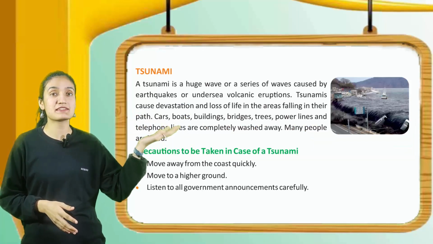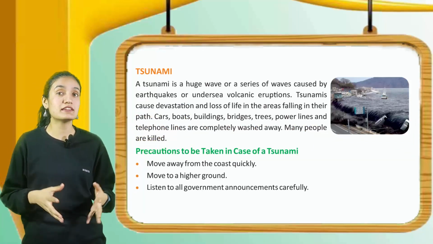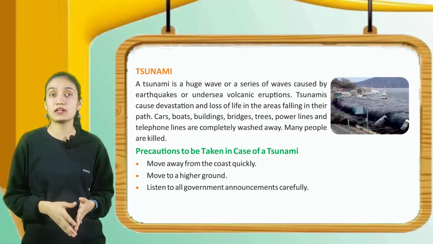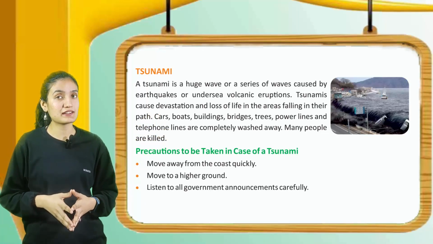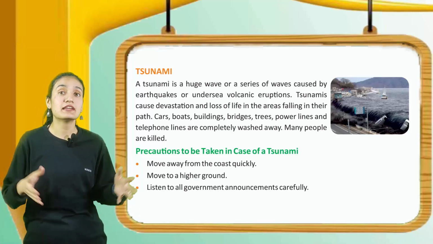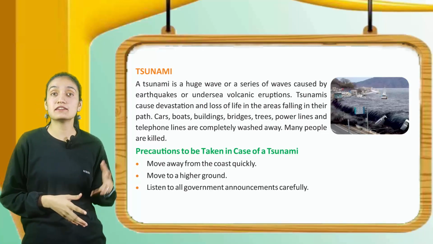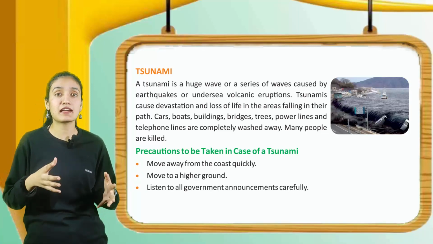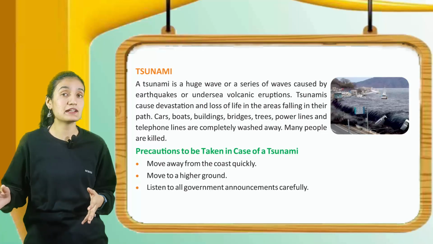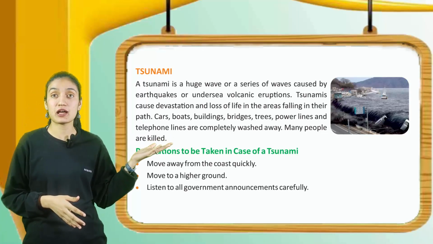Now the next topic is tsunami. A tsunami is a huge wave or a series of waves caused by earthquakes or undersea volcanic eruptions. Tsunami causes devastation and loss of life in the areas falling in their path. Cars, boats, buildings, bridges, trees, power lines and telephone lines are completely washed away. Many people are killed. Here you can see a tsunami.